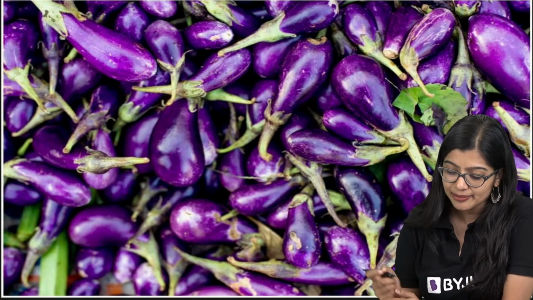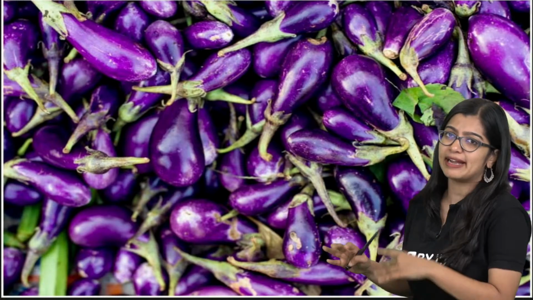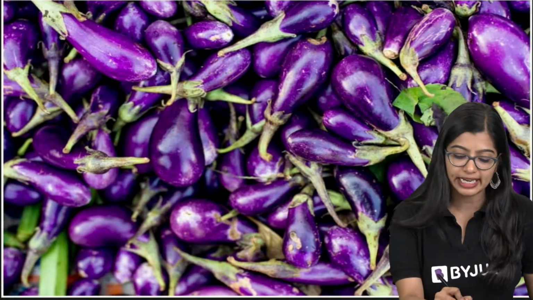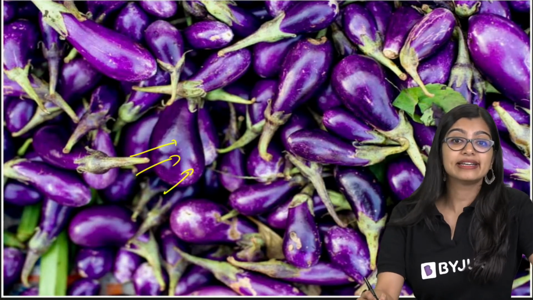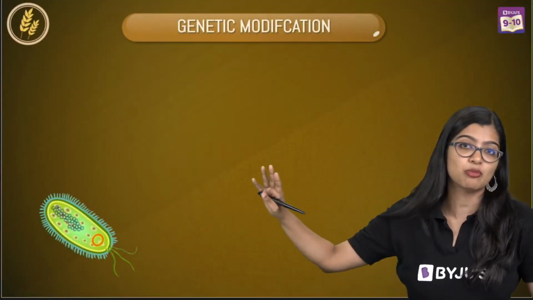Brinjal or eggplant. Very good. This right here is a brinjal, right? Now what happens is that brinjal that are there normally, they get eaten by some insects or they're easily damaged. But what scientists realized was that there's some bacteria. Imagine, it's a different organism altogether.